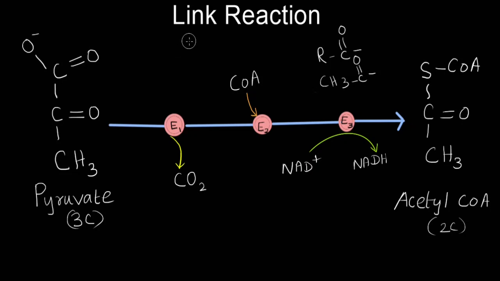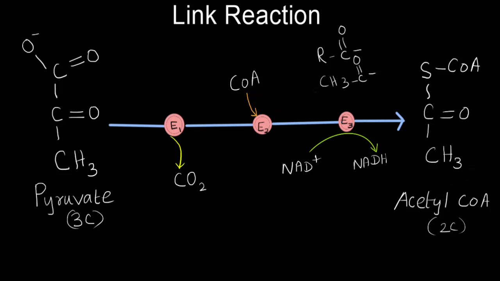The important thing we have to understand during the link reaction is that pyruvate, which has entered the mitochondria for further breakdown, undergoes breakdown during the link reaction. The carbon that is removed during the process is released as carbon dioxide. The remaining 2 carbons, which are associated with the activated acetyl group, can undergo breakdown only if they are transferred to the TCA cycle. This is where coenzyme A helps. Coenzyme A accepts this acetyl group, becomes acetyl-CoA, and then transfers this acetyl group to the TCA cycle.